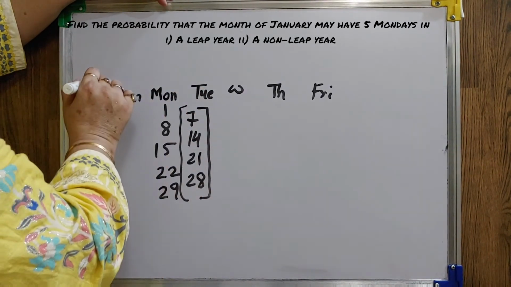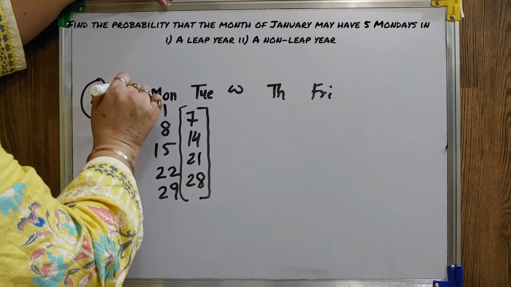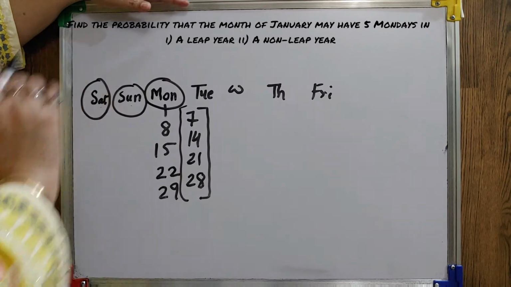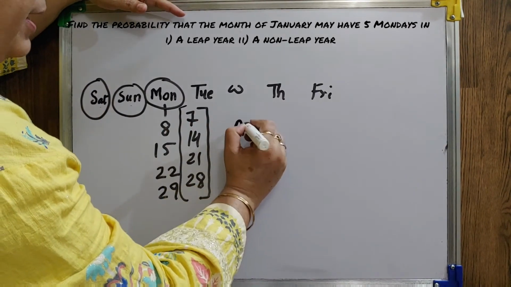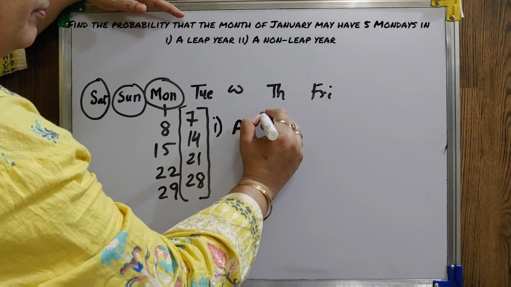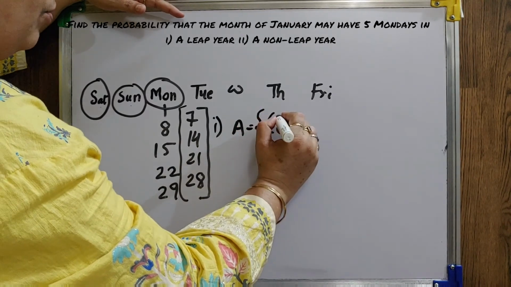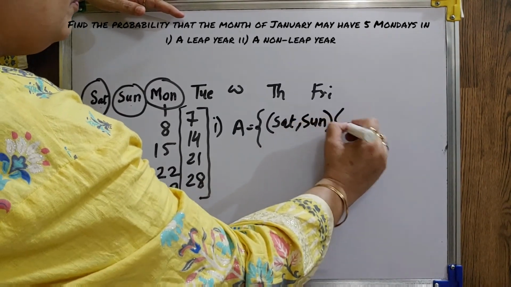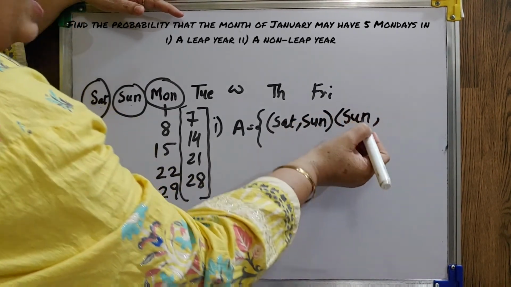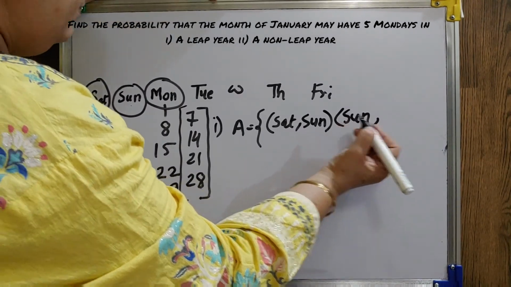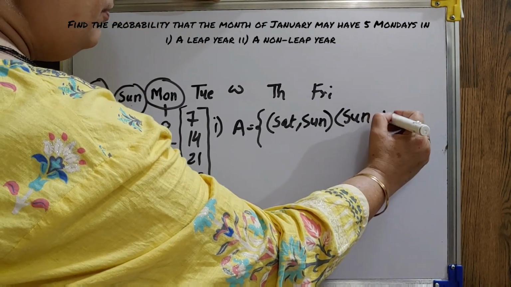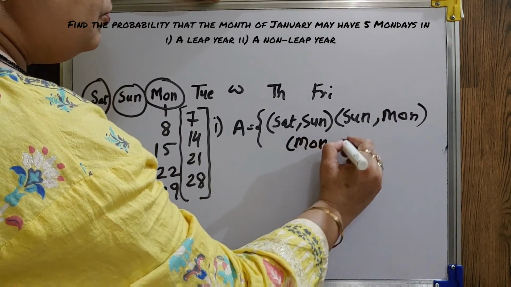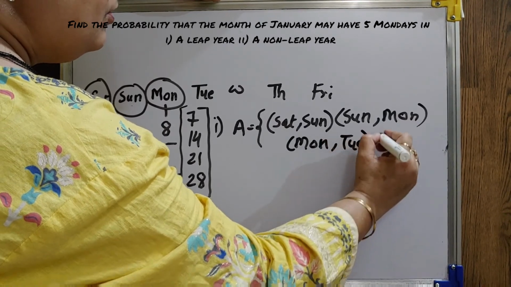But according to the question, we need 5 Mondays. So, if my January starts with Saturday, Sunday or Monday, then only I will get 5 Mondays. So in my event, the extra 2 days are either Saturday, Sunday or Sunday, Monday or Monday, Tuesday.